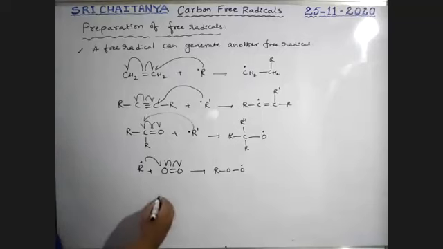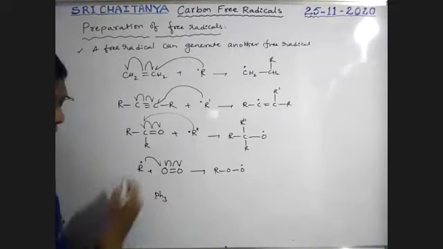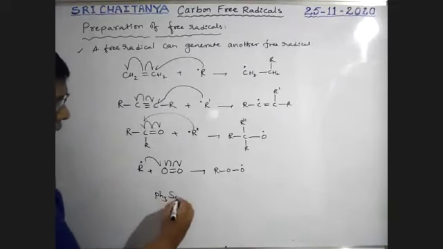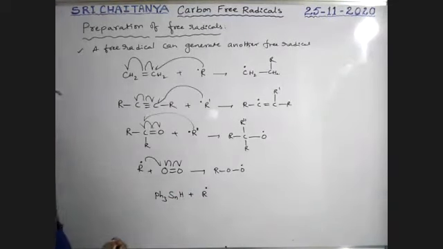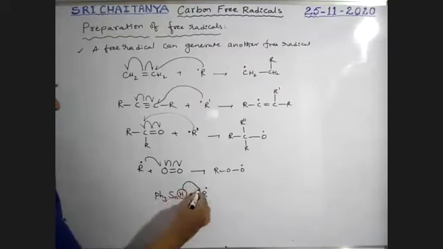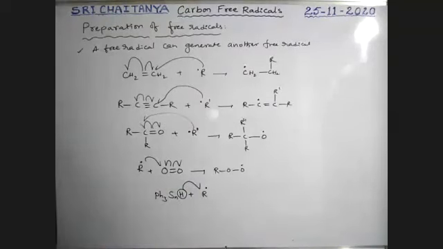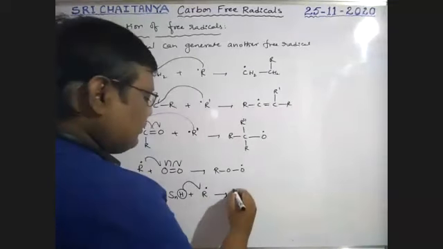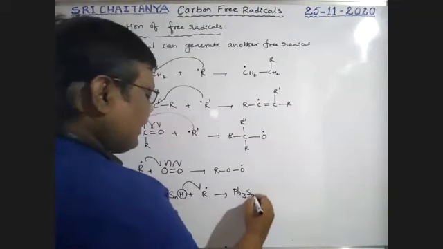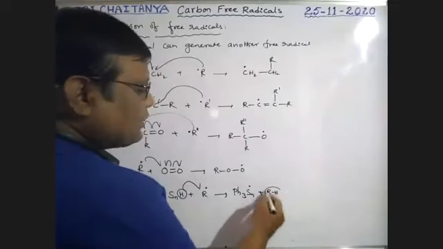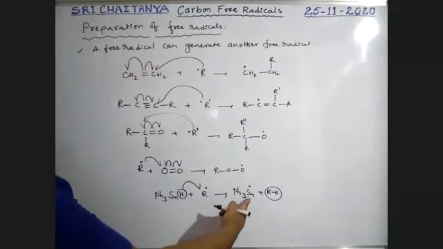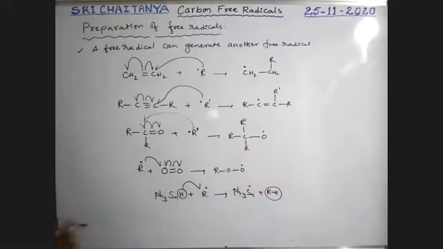Next, Ph3SnH, that is with phenyl rings. This combines with an alkyl free radical. See here, boys, this hydrogen as a free radical attaches to this one. That gives Ph3Sn with an unpaired electron. RH is the product. It is an alkane. Here Sn, tin unpaired electron. This is the way to prepare.